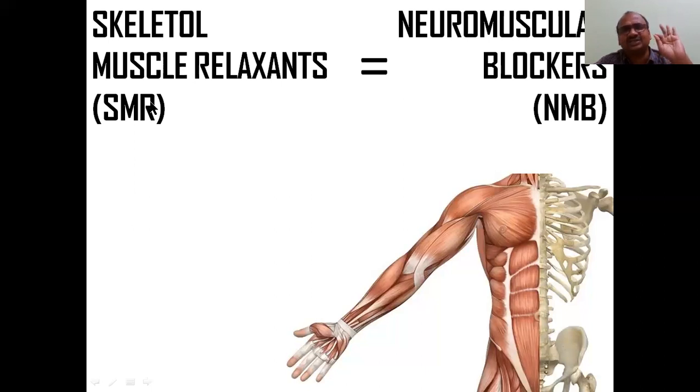Skeletal muscle relaxants: this is skeletal, this is muscles, relaxant agents which do SMR. As a shortcut, we call it the same as neuromuscular blockers. Here we are using neuron, muscular, and skeleton. Three are there: neurons, muscles, skeleton. So this is also called neuromuscular blocker, NMB. The short name I will use is NMB or SMR. Both are the same.